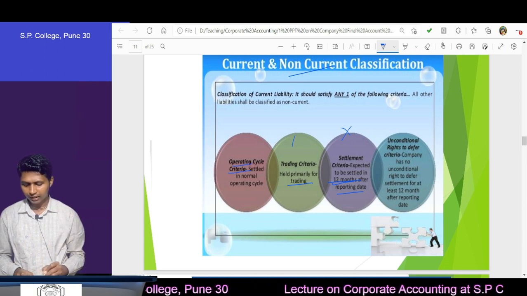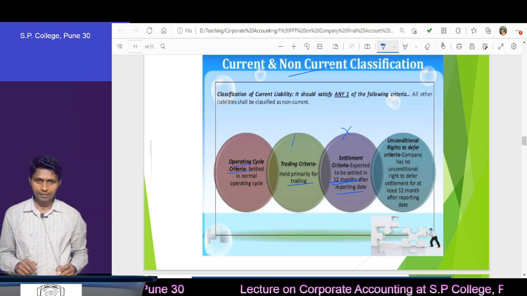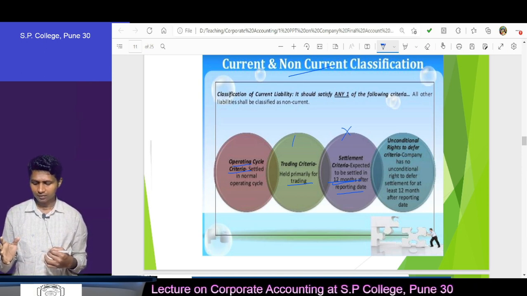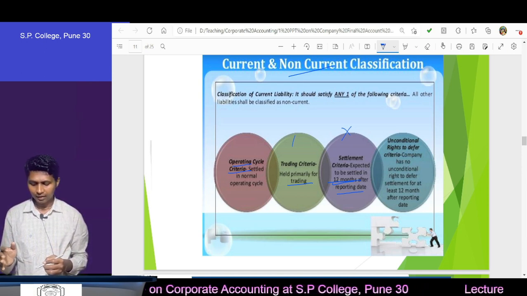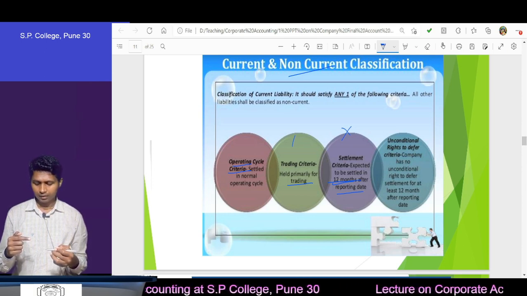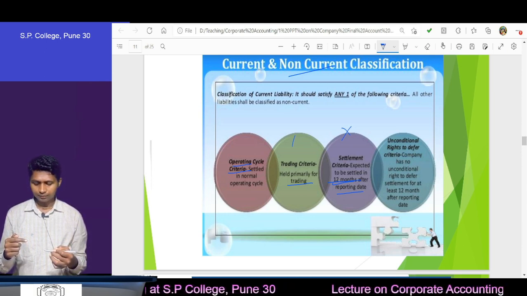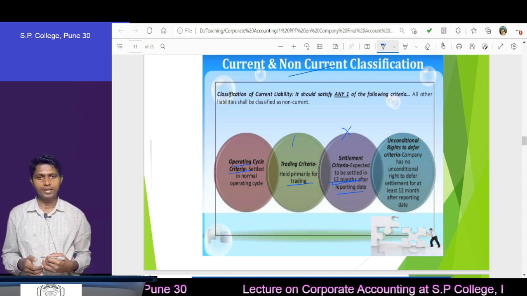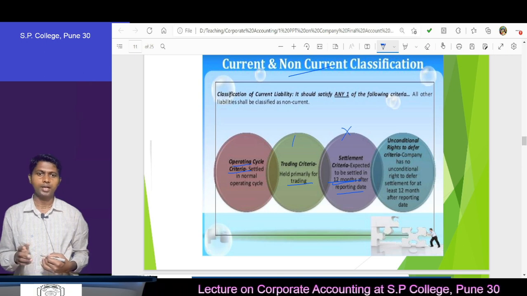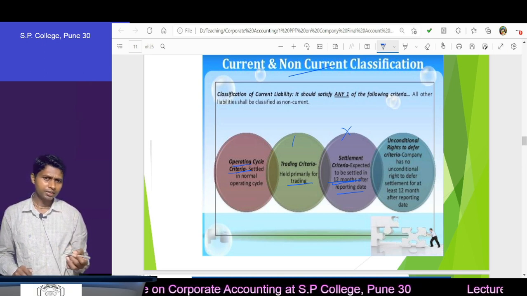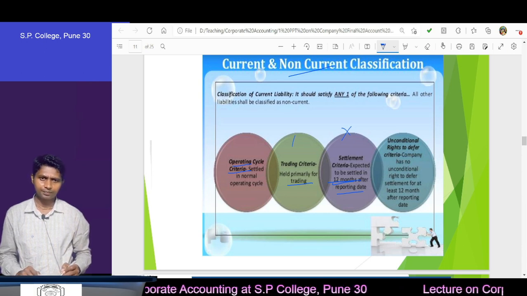Then the operating cycle criteria. If your item is in the normal operating cycle of a company, then that is called a current asset, otherwise that will become non-current. Generally debtors satisfy this criteria.